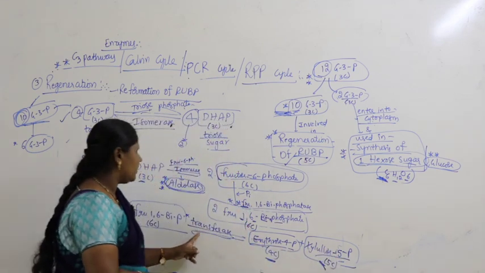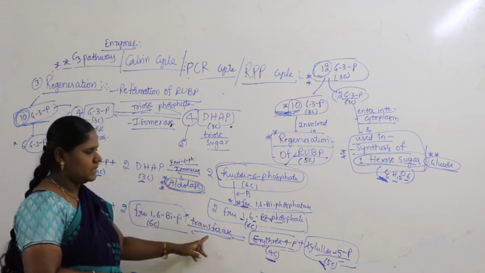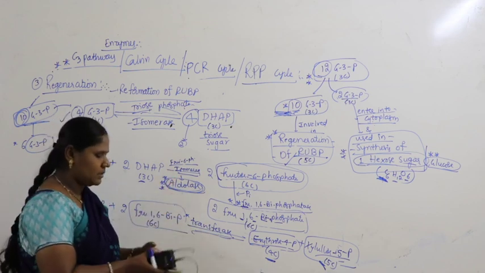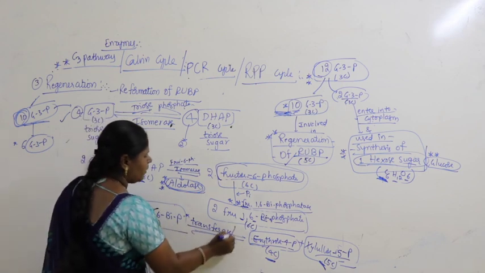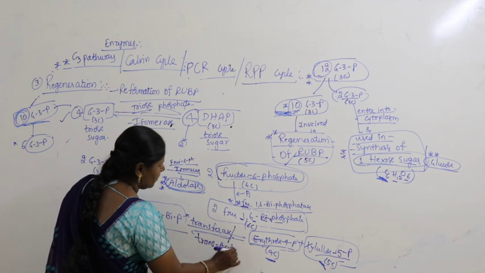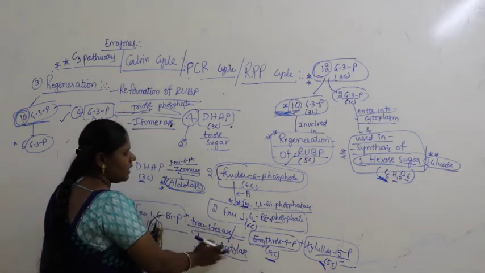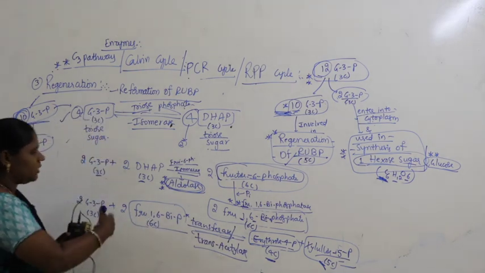So here with the help of enzymes, aldolase and transketolase or transferase. So this transferase, we can write, in this case is also called transketolase. Now let's continue further.